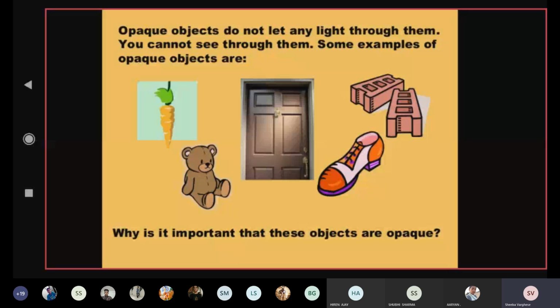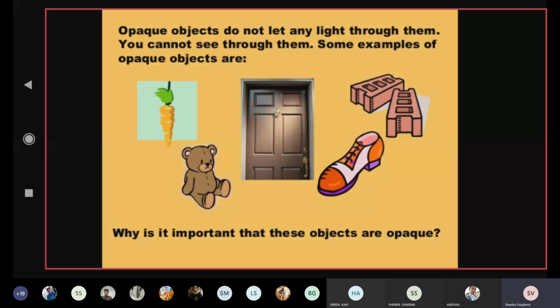Now with these materials, they are also given the name of the property. For example, for transparent and opaque, the property of a material through which you can see clearly will be called transparency. Object को हम क्या बोलेंगे? Transparent material. And that property is called what? Transparency. Same way in opaque, the object will be called an opaque object.